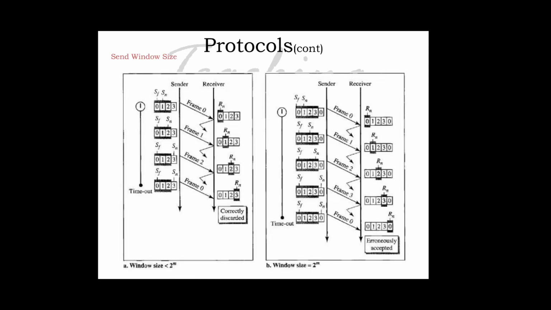Here the flow diagram is shown for the send window size less than 2 raised to m and the window size equal to 2 raised to m. In one case the frame is erroneously accepted, and in the other it is correctly discarded. That is the difference, and that is why we use a window size less than 2 raised to m. So in Go-Back-N ARQ, the size of the send window must be less than 2 raised to m. The size of the receiver window is always 1.